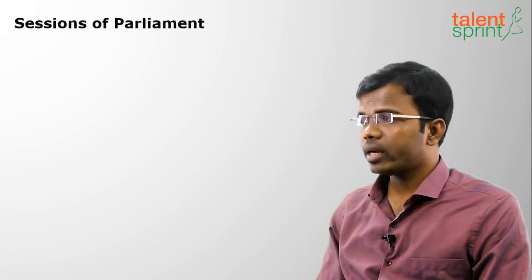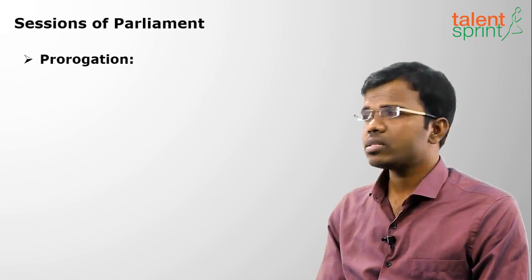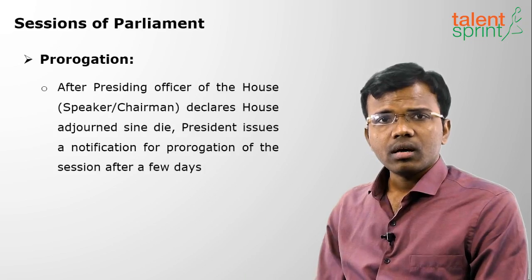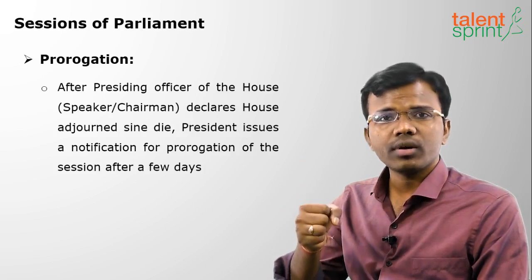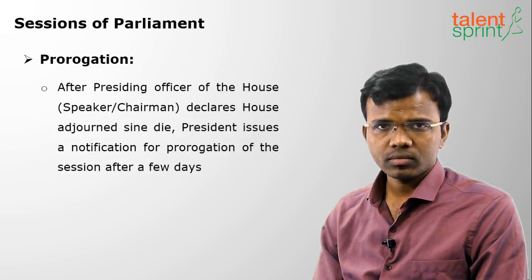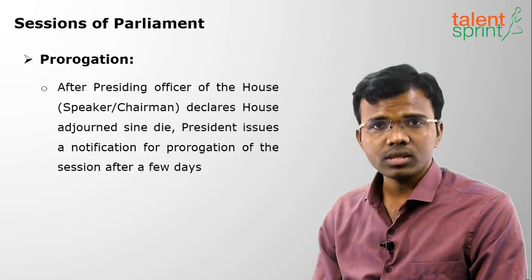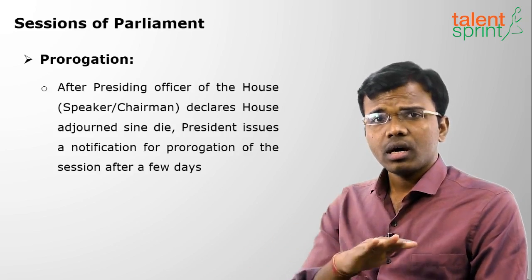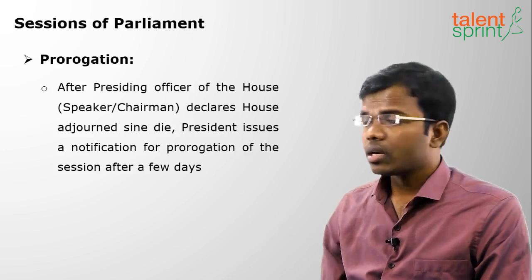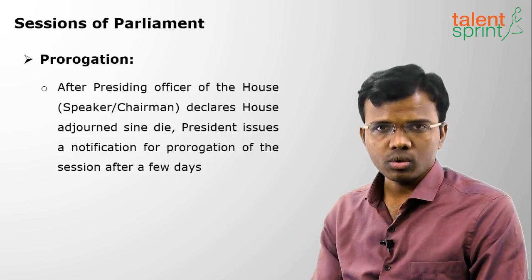Moving on to the next one, that is prorogation. Now the Speaker or Chairman has said adjournment sine die, but summoning was done by the President. That means he has called for the meeting of the houses. Now it is the work of the President to end the session. After the Speaker or Chairman has said adjournment sine die, after a few days the President will say the houses are prorogued.